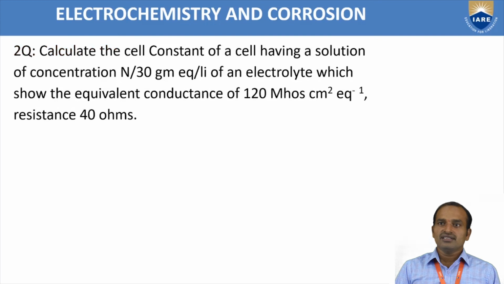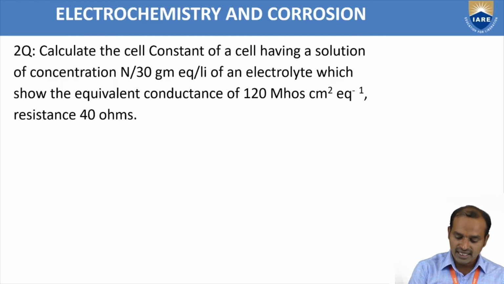Calculate the cell constant of a cell having a solution of concentration N by 30 gram equivalents per liter of an electrolyte, which shows an equivalent conductance of 120 mho centimeter square equivalent inverse. Resistance is 40 ohms. In this problem, they asked about the cell constant. The given data are the normality, N by 30, the equivalent conductance lambda EQ of 120, and resistance of 40 ohms.